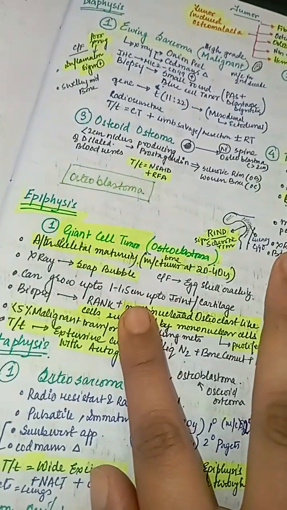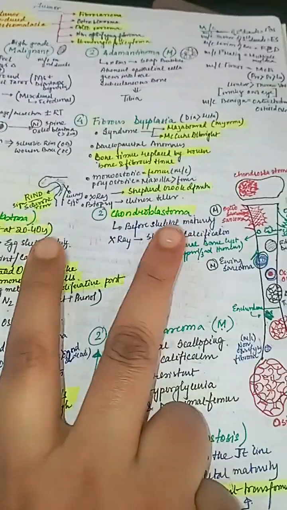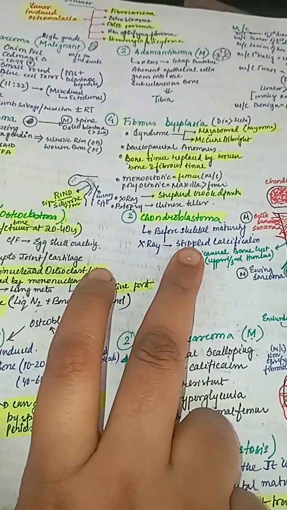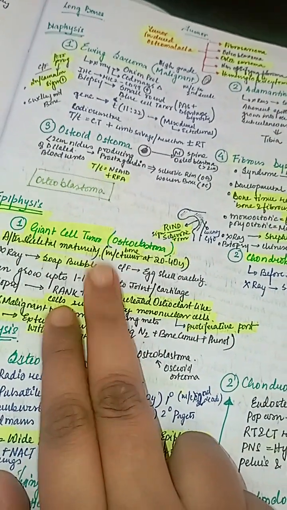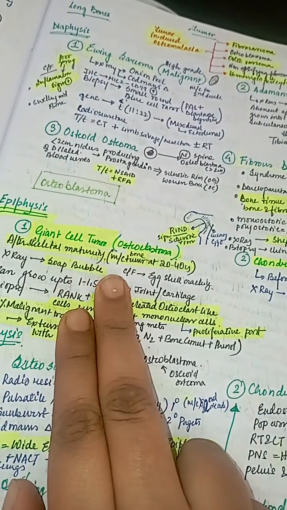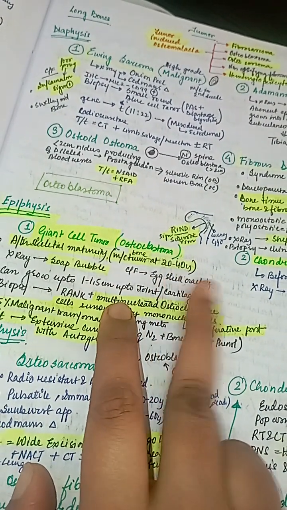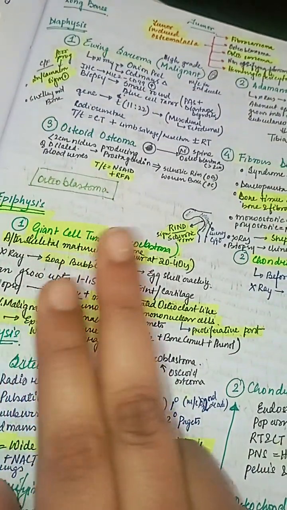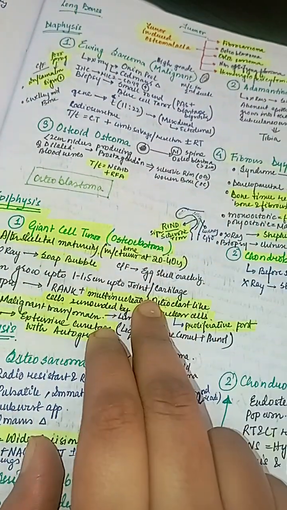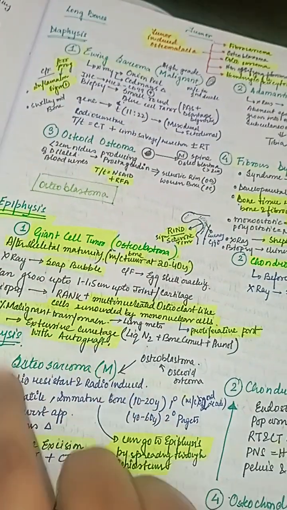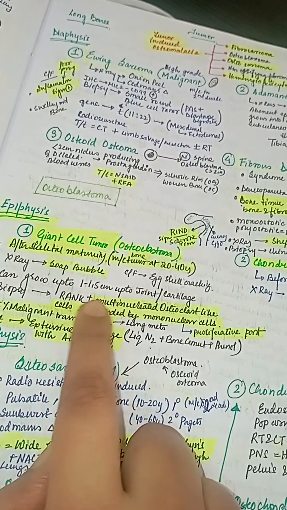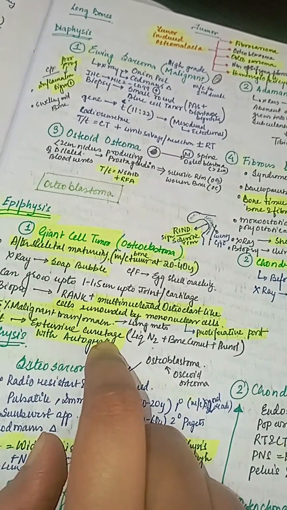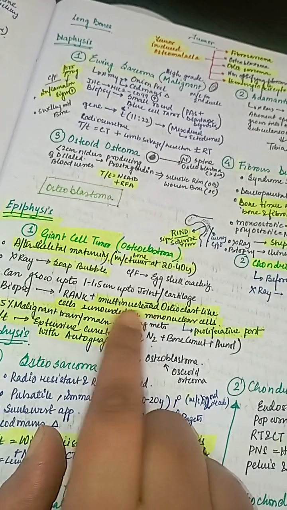So epiphyseal tumors are two, osteoclastoma and chondroblastoma. Osteoclastoma is the giant cell tumor occurring after skeletal maturity, most common tumor at 20 to 40 years. Clinically, it shows eggshell cracking. In X-ray, there is soap bubble appearance in the epiphysis, and it can grow into the joint and the cartilage 1 to 1.5 centimeter.